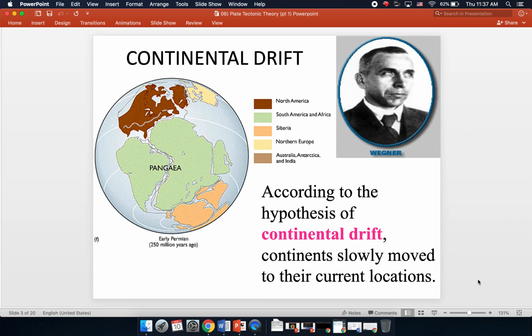Alright, so like we were saying, according to the hypothesis of continental drift, all the land on Earth was once part of one gigantic landmass, which Wegener named Pangaea, meaning all land, and that over time this one landmass broke into the continents, and the continents slowly drifted to where they are at present day.